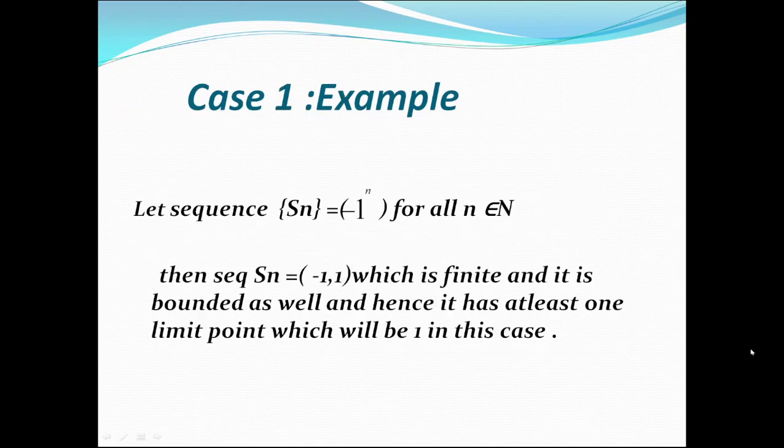Now let's see an example for case 1. If sequence Sn is equal to minus 1 raised to n for all n belongs to capital N, then the range of the sequence Sn is minus 1 and 1, which is finite. So there are only two terms, minus 1 and 1, where minus 1 will be its lower bound and plus 1 will be its upper bound. So we can say that the sequence is bounded and a limit point of the sequence will be 1.